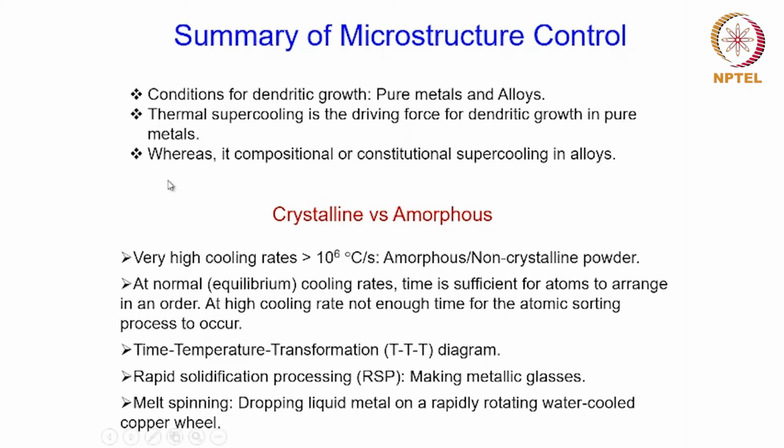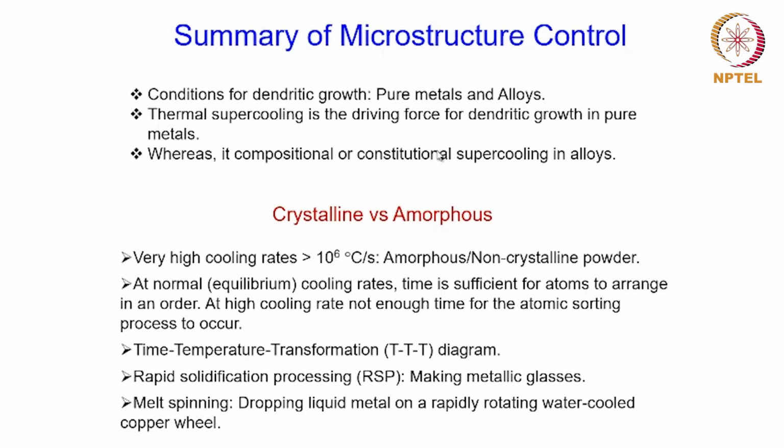Whereas in the case of alloys, where you have another metal as an alloying element or as a solute, the driving force for the dendritic growth is due to compositional reasons, and that is known as constitutional supercooling. So the driving force for the dendritic growth in case of alloys is constitutional supercooling.